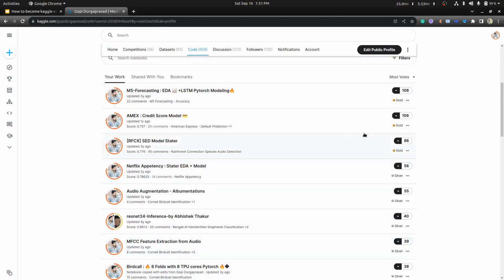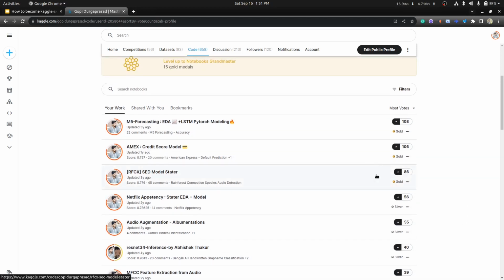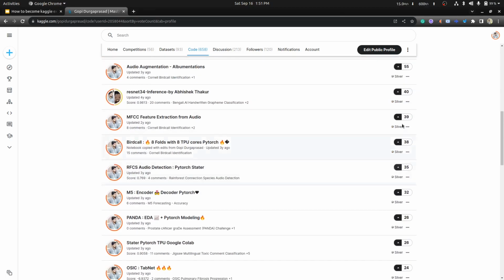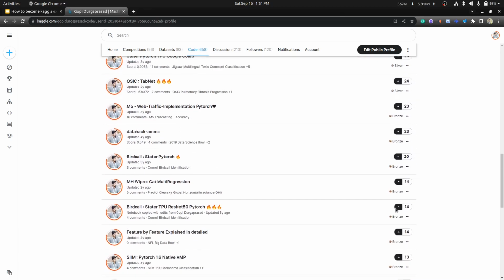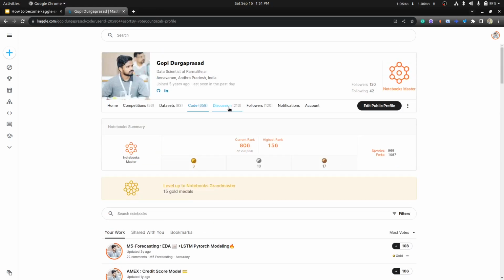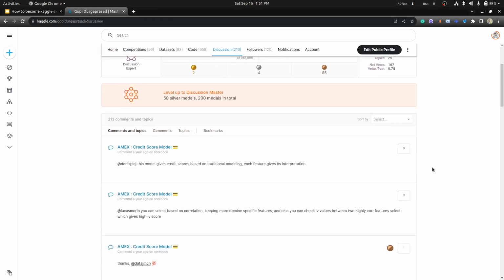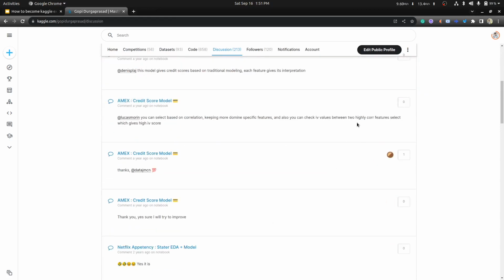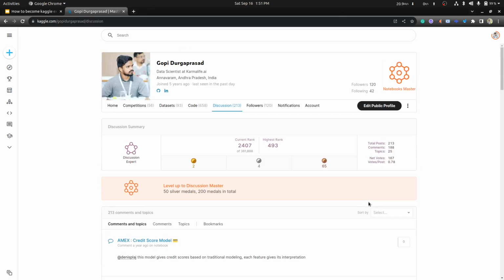Here you can see all my published notebooks and upvotes. I got upvotes for some notebooks with gold medals, some with silver medals, and some with bronze medals. If you go to the discussions, you can see all the discussions you posted, how many upvotes you got, and what medal you got for that upvote. Here you can see the followers.